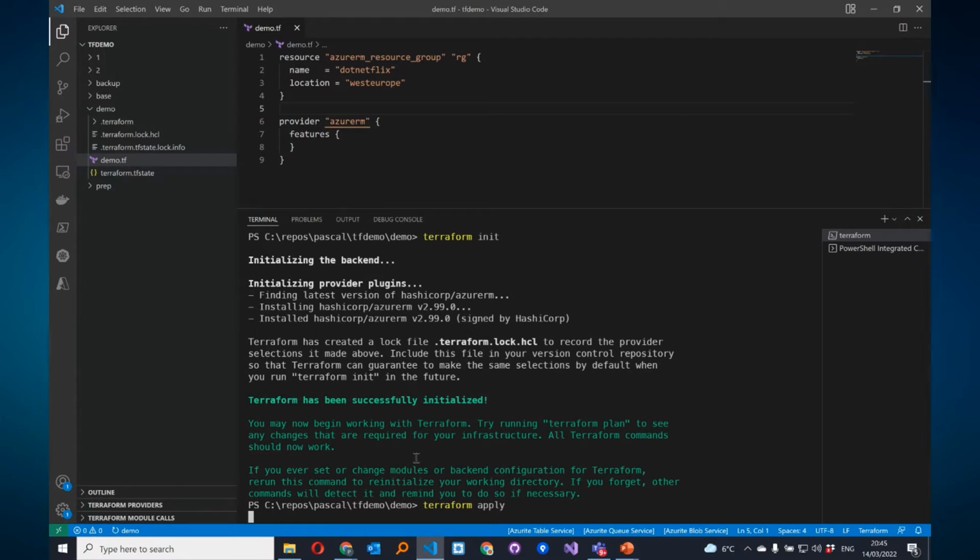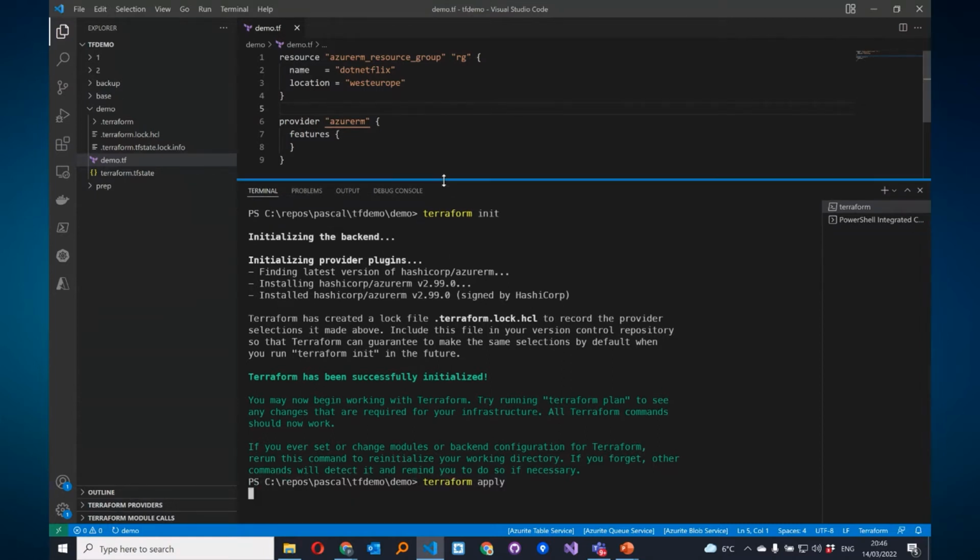What is Terraform doing at this moment? It is creating this Terraform state file. This contains the state that Terraform needs and will store its state for our infrastructure. So this takes a couple of seconds.